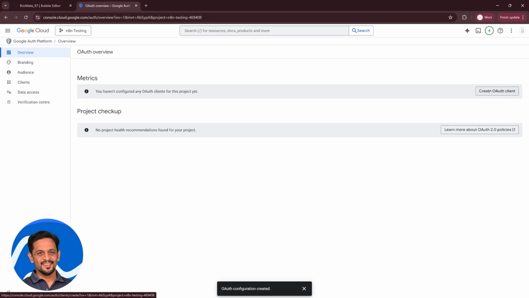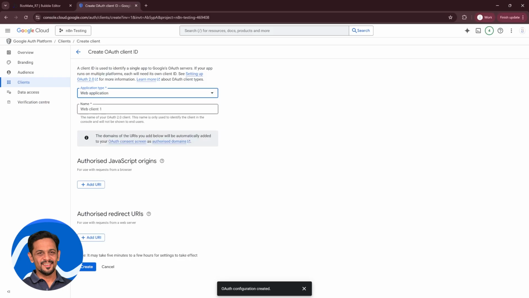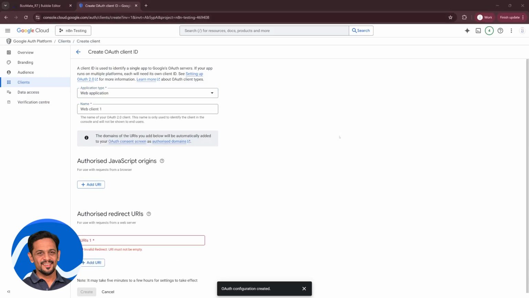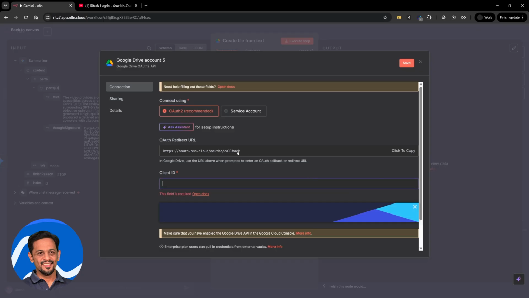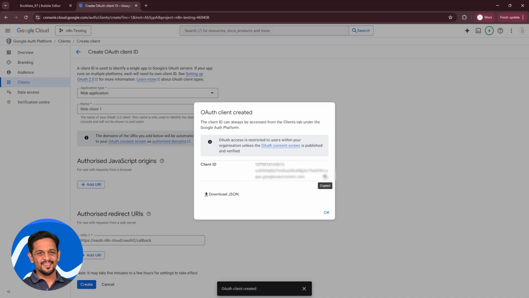So we can see this warning, and we can click on create OAuth client, and that will take you to this particular screen. Create OAuth client ID. Application type, let's say web application. You can leave the name as is or give whatever name you want. Authorized redirect URL. Okay, this is what we've got in the n8n screen, which is basically this one. So copy that, come back, put it over here. Click on create.